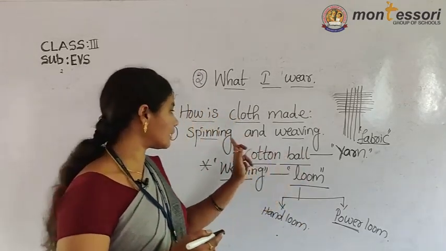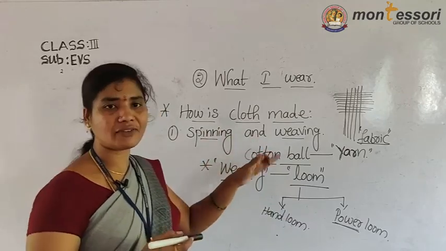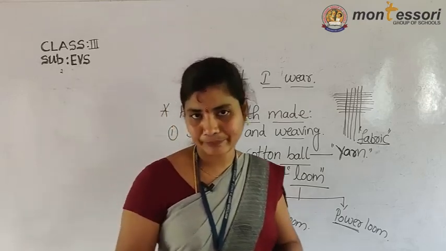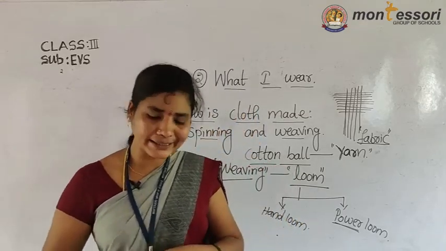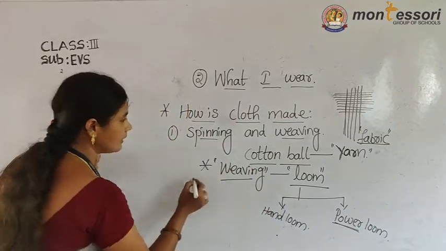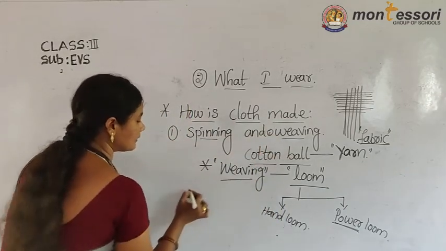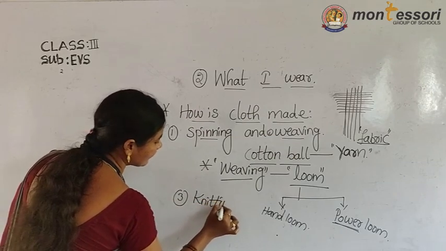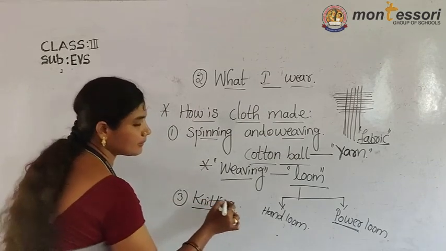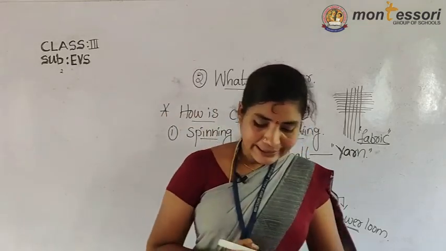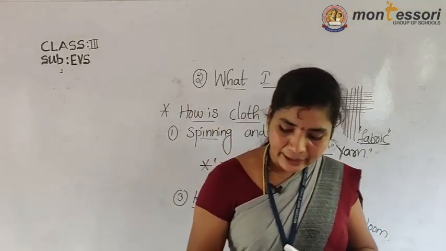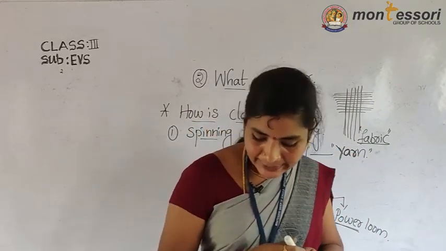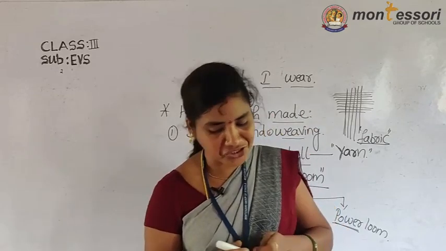So these are the two processes, spinning and weaving. What is the next method? That is knitting. So what is meant by knitting? Listen. The third method is knitting. Knitting is a process of making woolen clothes with the help of two needles. It can also be done using machines.